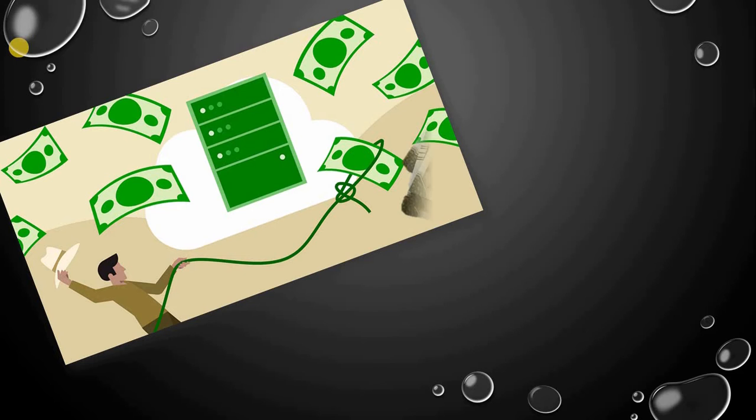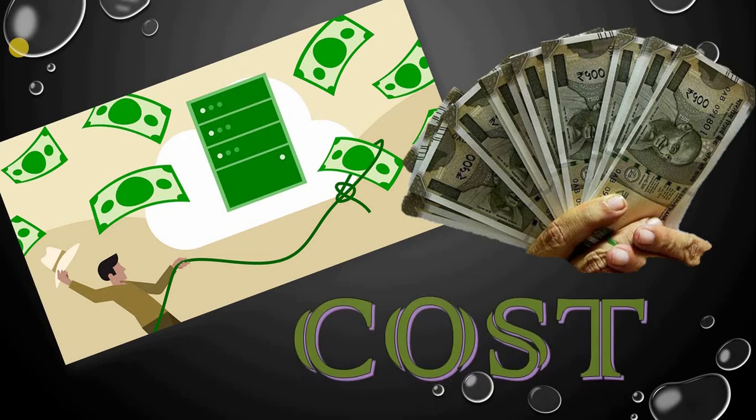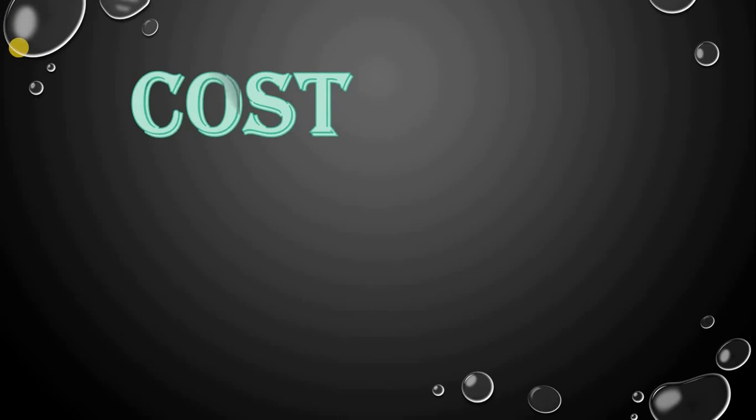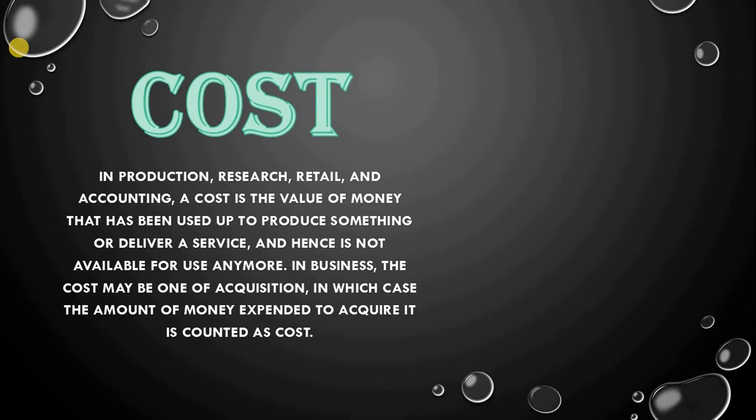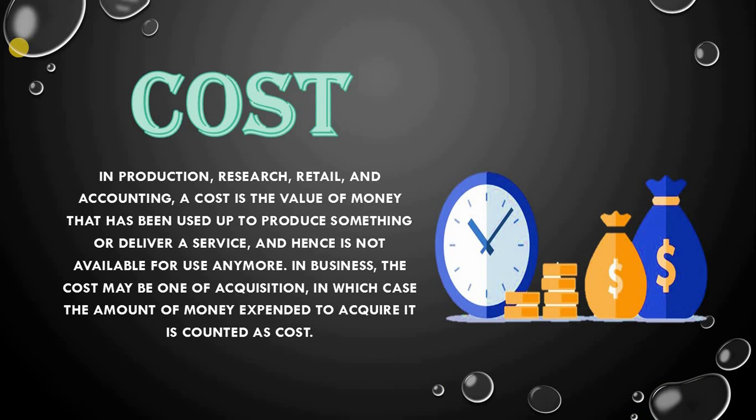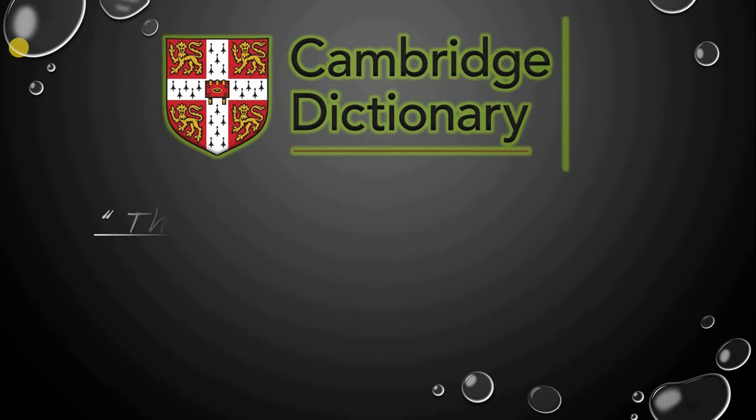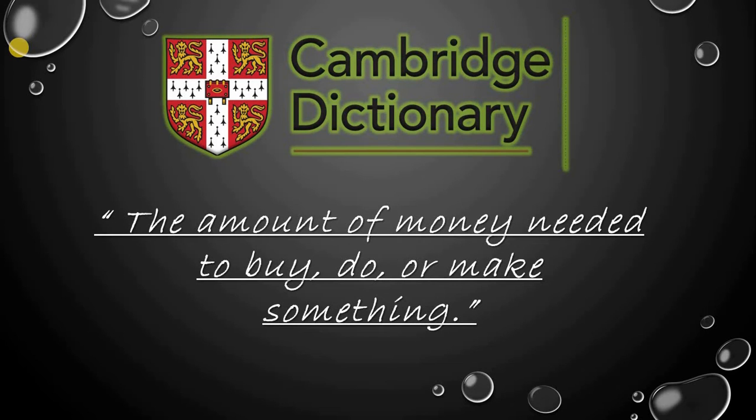Here we discuss different topics in economics. You know, in economics, cost is an important term. In production, research and accounting, a cost is the value of money that has been used up to produce something or deliver a service, and therefore it is not available for use anymore. So in simple words, according to the Cambridge Dictionary, cost is the amount of money needed to buy, do or make something.